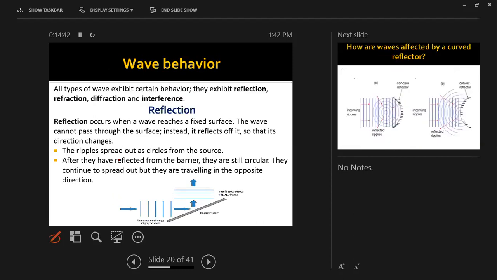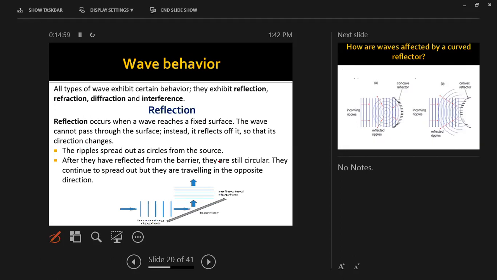All right, what are the wave behaviors? Some wave behaviors, let's talk about it. So the waves can exhibit reflection, refraction, diffraction, and interference. Okay, these are some common words that we are going to learn about the waves.